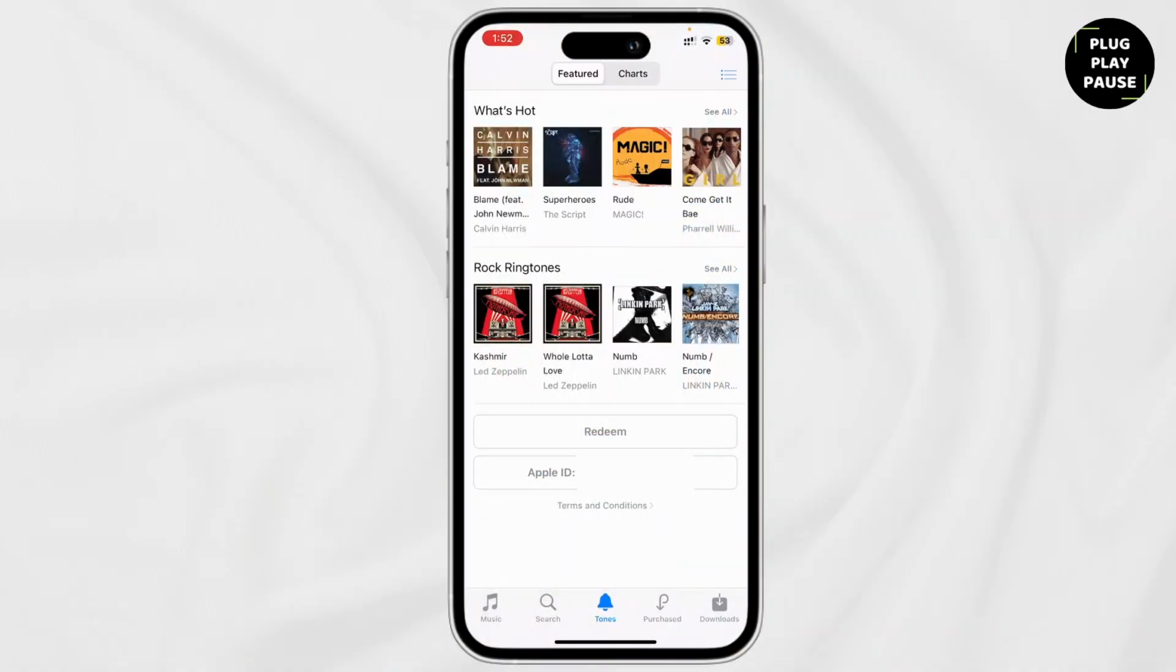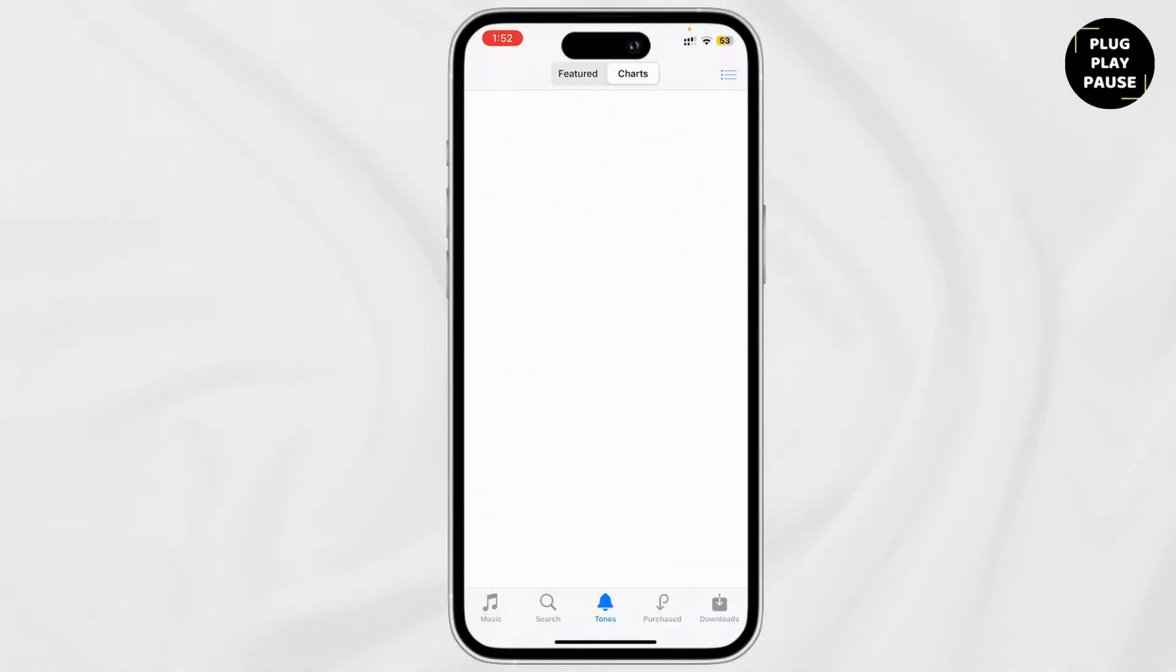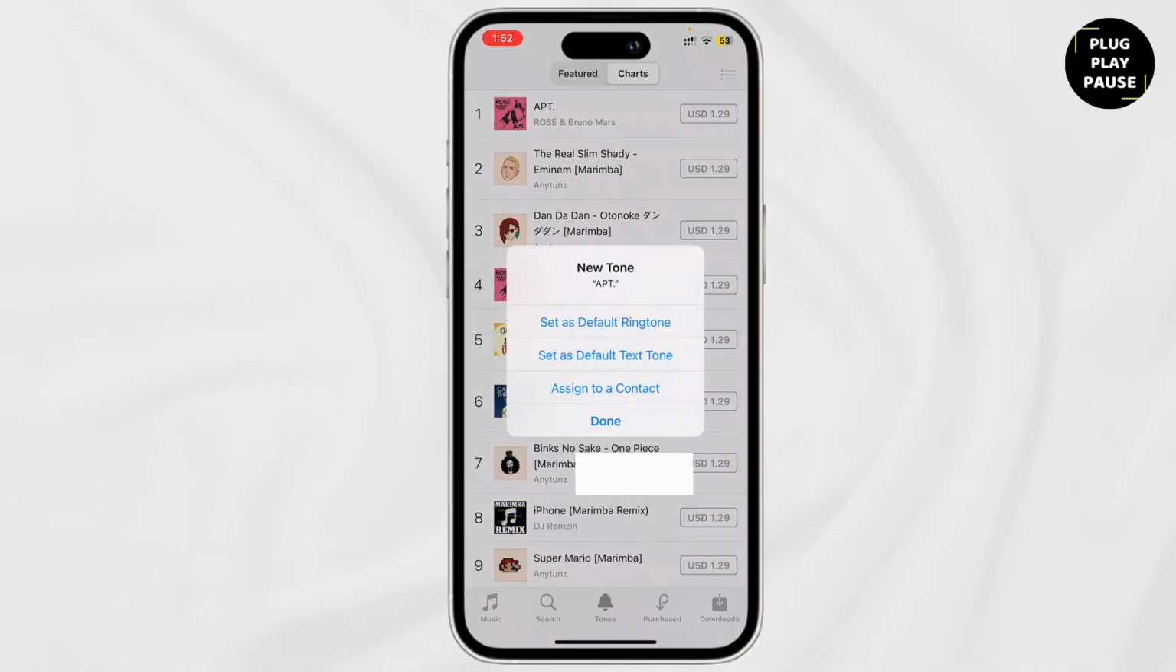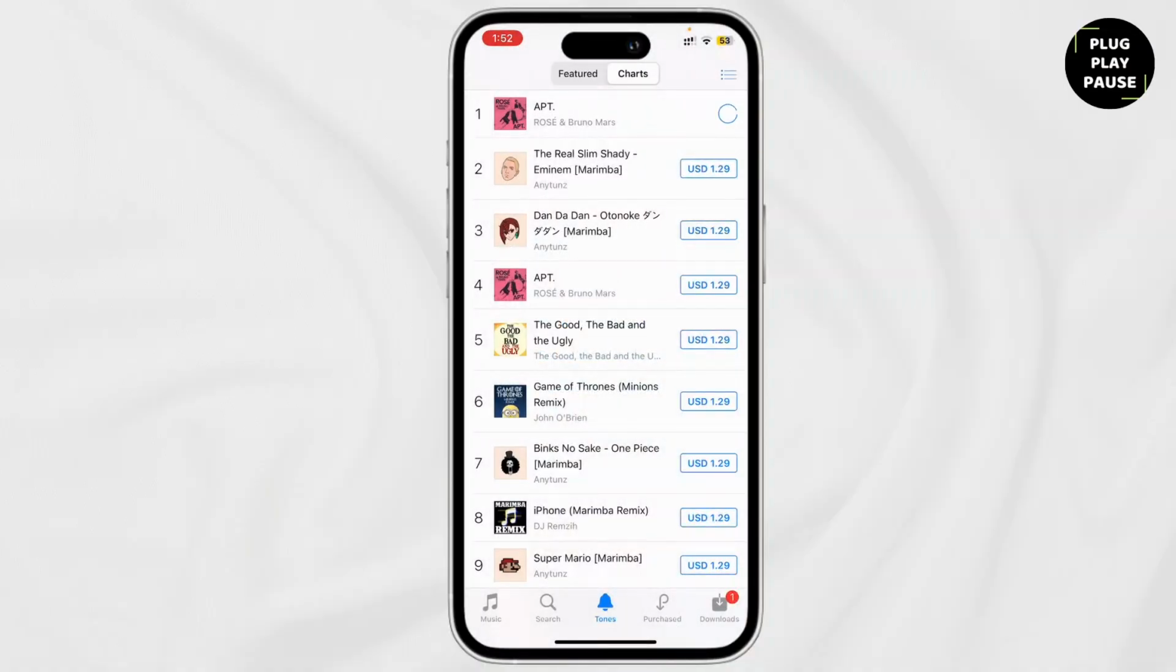So here you'll find various ringtones like this. Open up the iTunes, but however, you'll need to pay for the ringtones here. So you can go to the charts and choose the most popular ringtones. You can see that it costs $1.29. So you can tap on it and set as default ringtone and make the payment if you want to buy the ringtone.